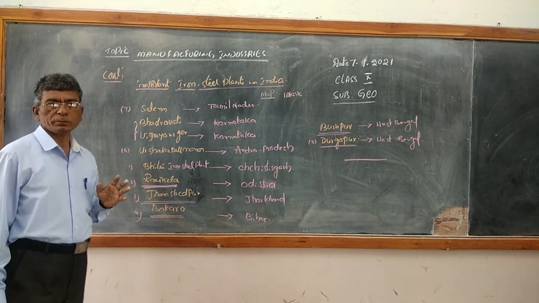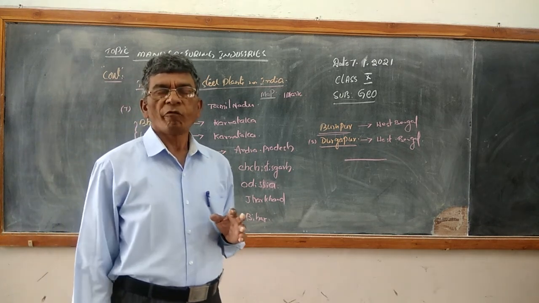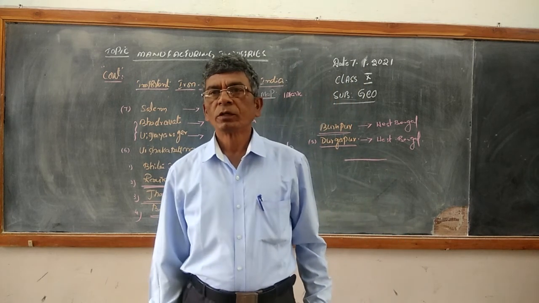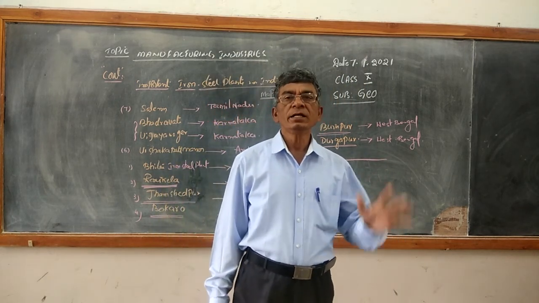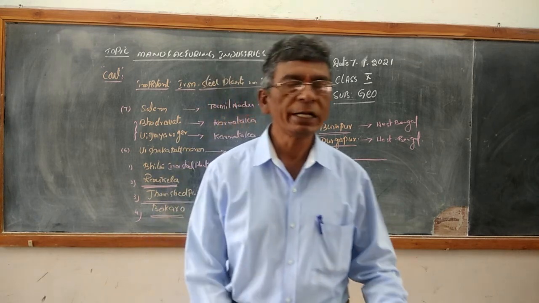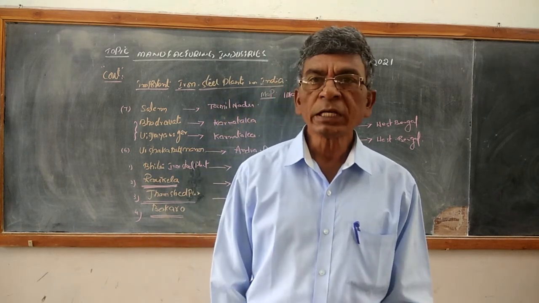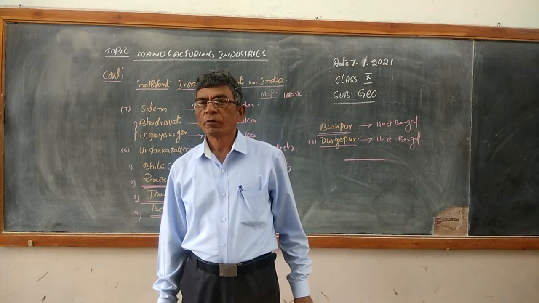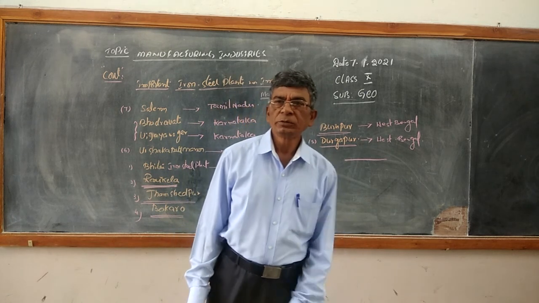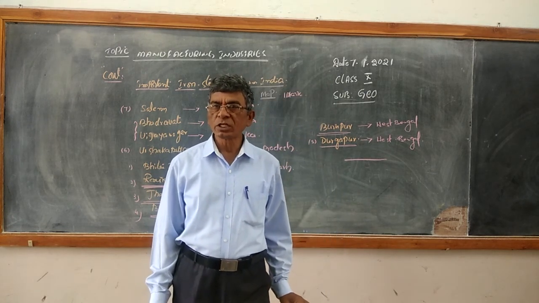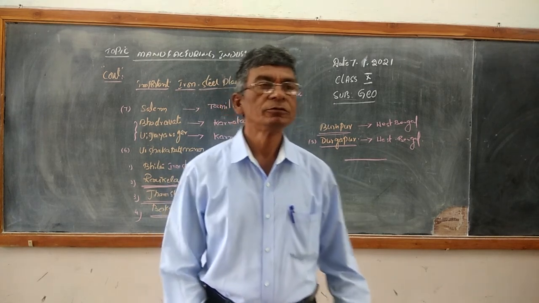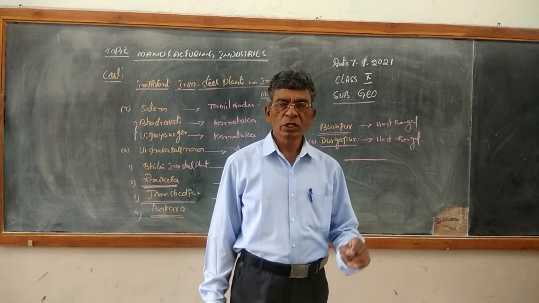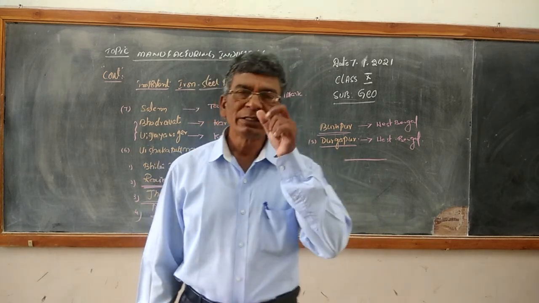Tell me, Sushmita, where is the Salem iron steel plant located? Tamil Nadu. Very good. So the Salem iron steel plant is located in Tamil Nadu. Next, Vishwanath. Jamshedpur iron steel plant is located in the state of... Yes, Vishwanath, it is Jharkhand. Jamshedpur iron steel plant is located in the state of Jharkhand.